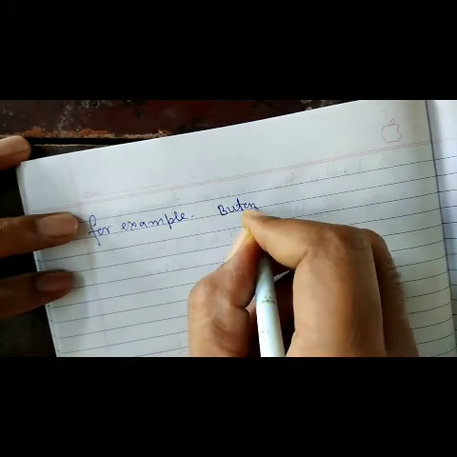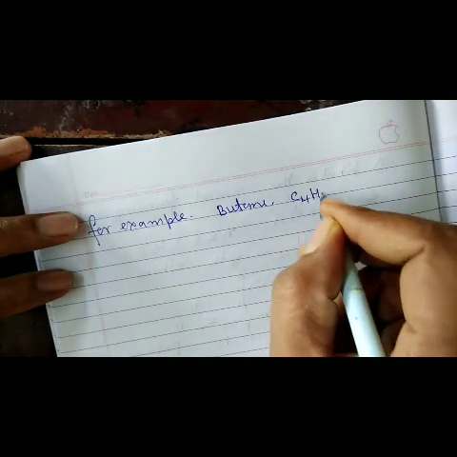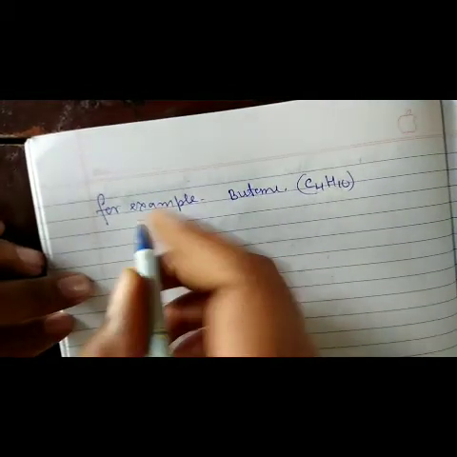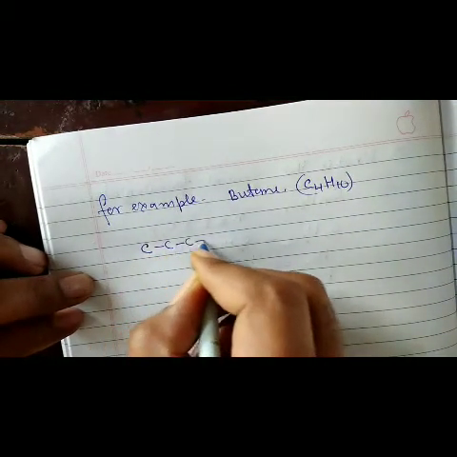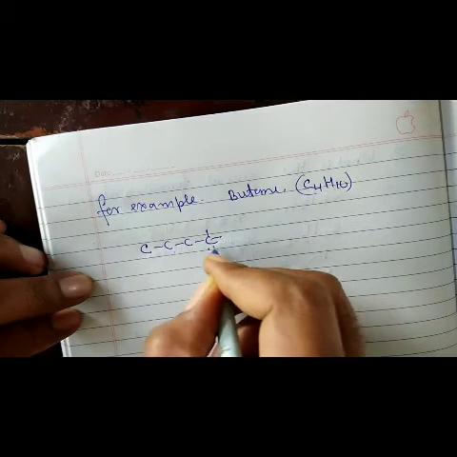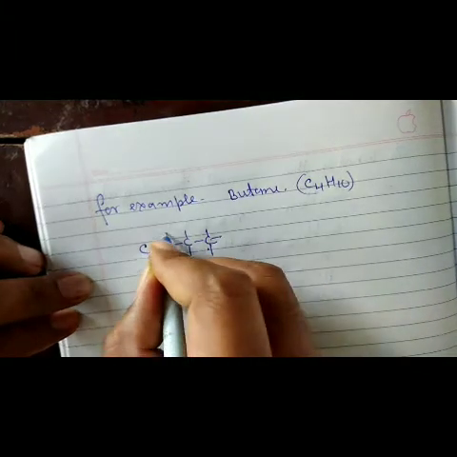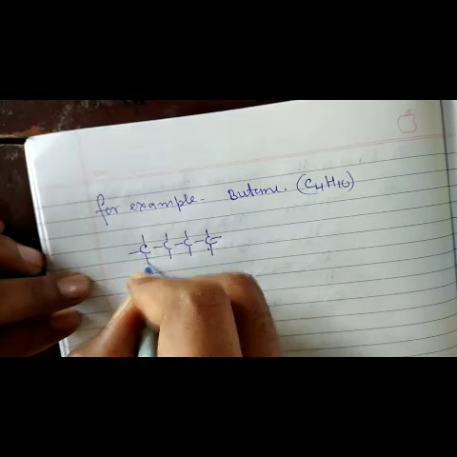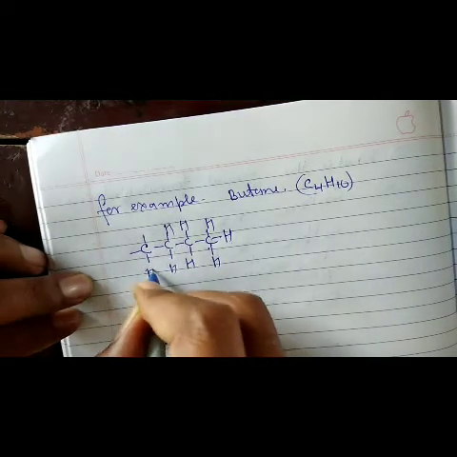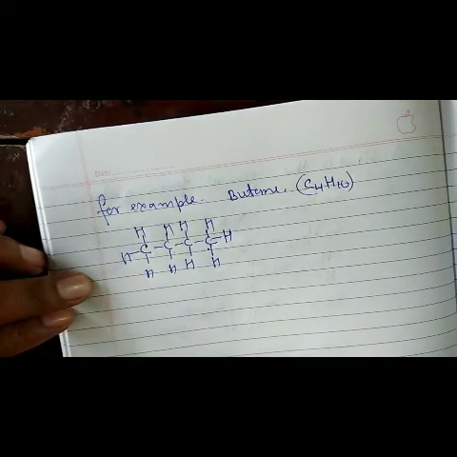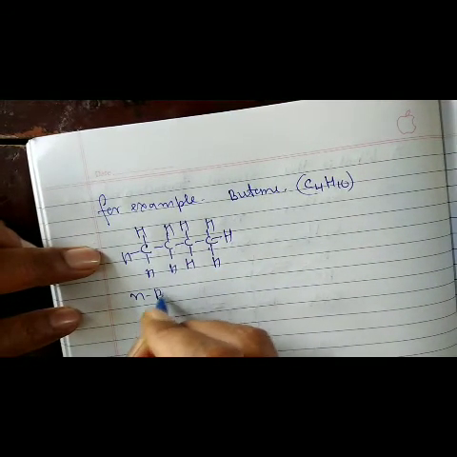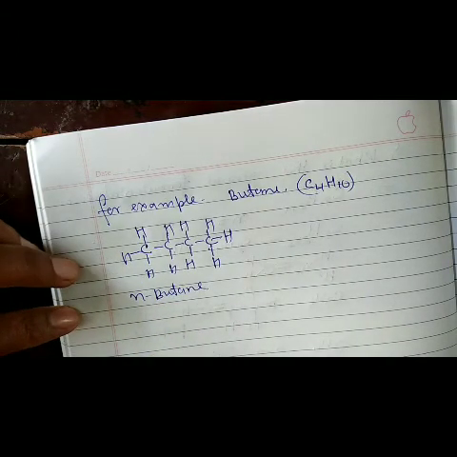Butane, their chemical formula C4H10. Okay, students, how to draw their different structures? First structure we try to draw: number of carbon atoms 4 and hydrogen atoms 10. Also put 10 hydrogens. This is the structure of normal butane. Simple butane is also called normal butane.